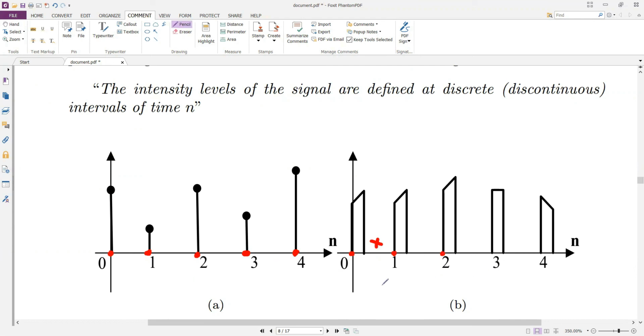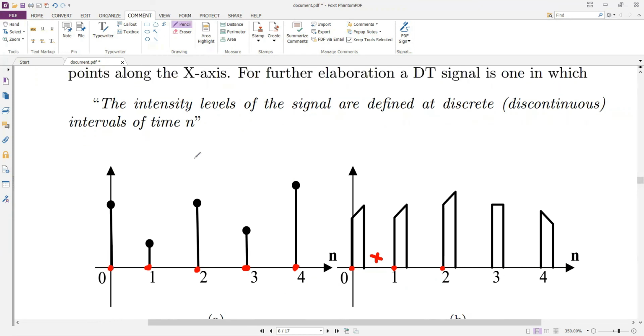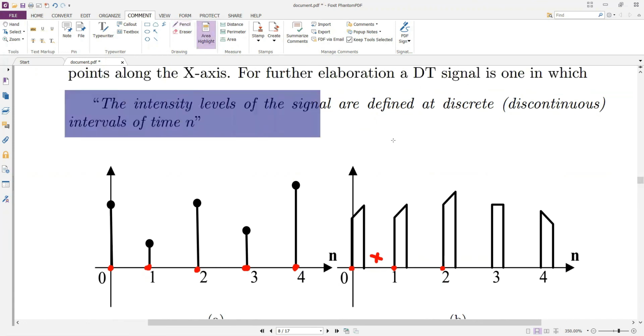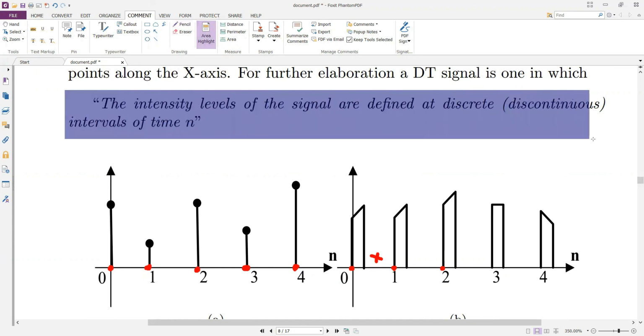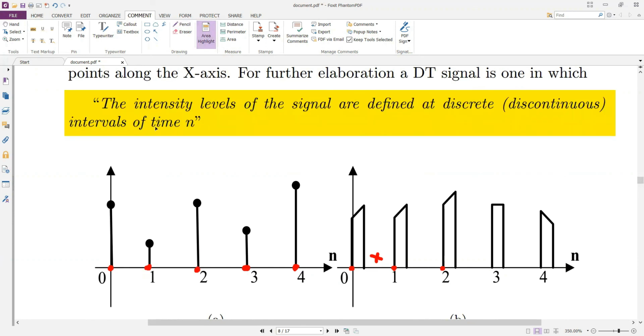These are typical examples of the discrete time signal in which there exists no continuity along the time axis, and the values of the signal are defined only at discrete or specific, non-fractional values. They are defined only at specific integer values across the time axis. So the values of the signal are defined at discrete intervals of time.